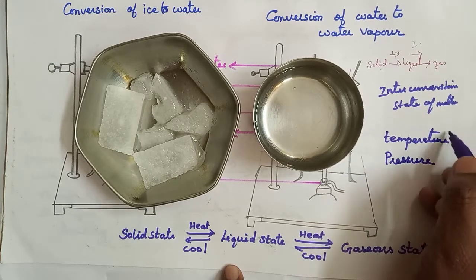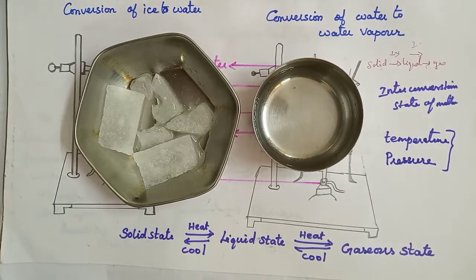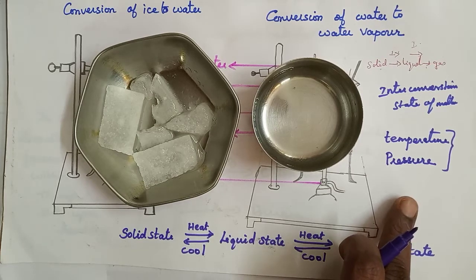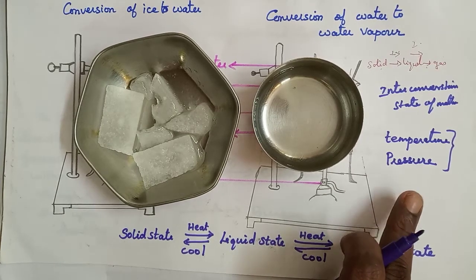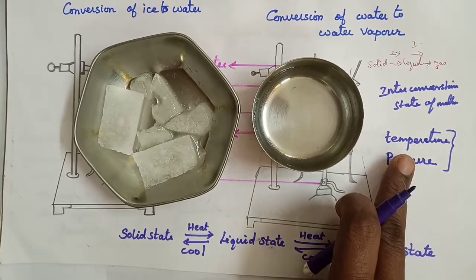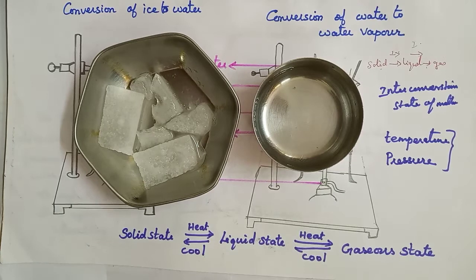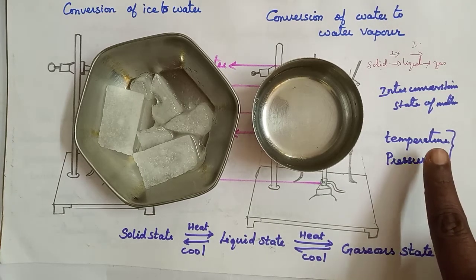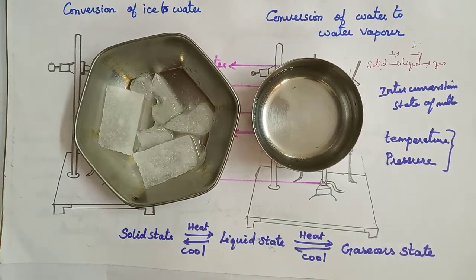With the help of temperature and pressure, we can change the state of matter. Now let us briefly study the effect of both of these factors: temperature and pressure.